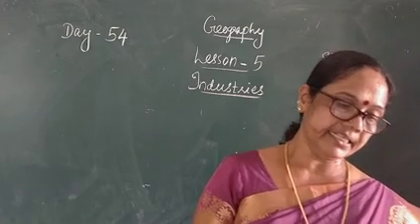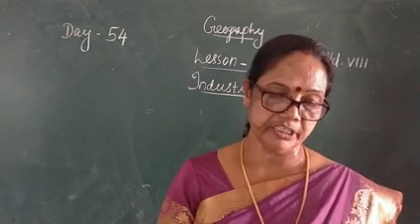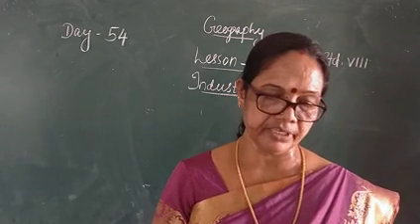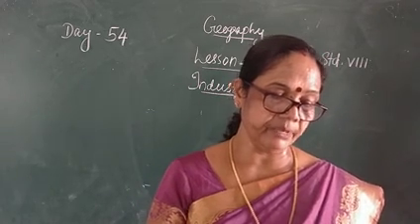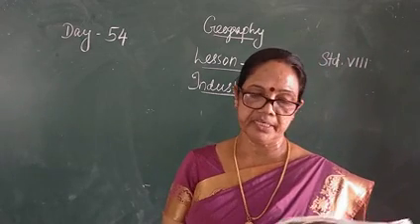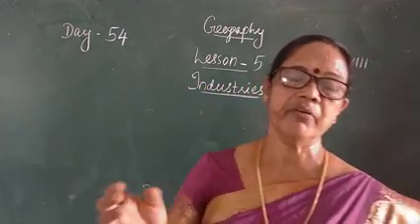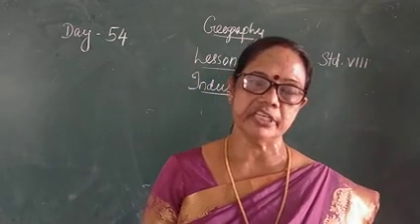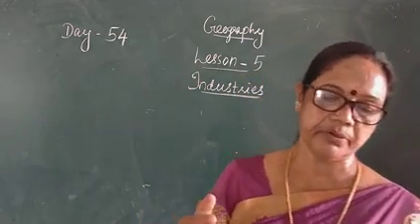Then cotton textile industry. The cotton textile industry is one of the oldest industries in the world. Till the Industrial Revolution in the 18th century, cotton cloth was made using hand spinning techniques and looms. In the 18th century, the power loom facilitated the development of the cotton textile industry, first in Britain and later in other parts of the world. Today India, China, Japan, US are important producers of cotton textiles.